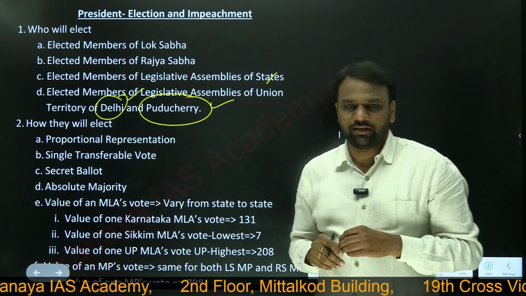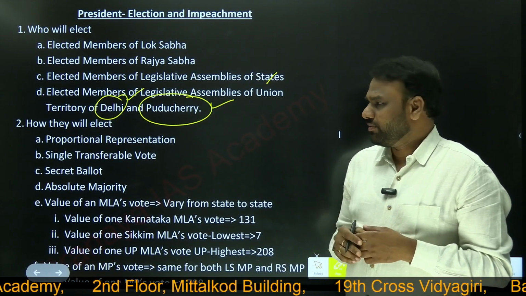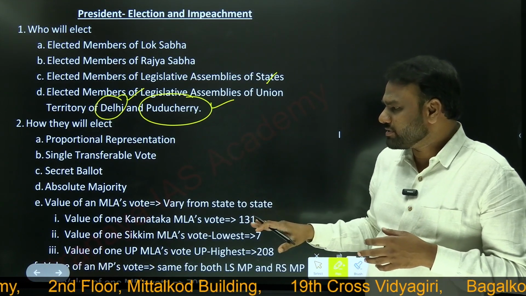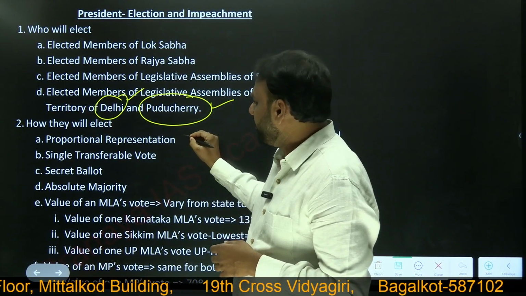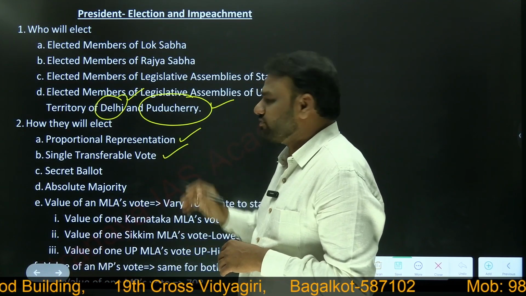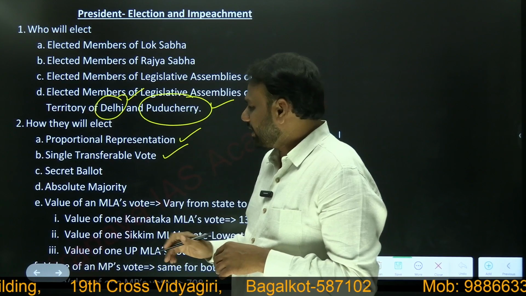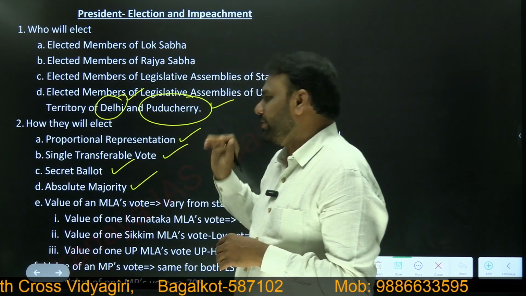Next, how will they elect? What is the process involved in the election? Here there are four important terms that we need to remember. One, the president is elected based on proportional representation. He is elected based on single transferable vote. He is elected based on secret ballot, and he is elected based on absolute majority.